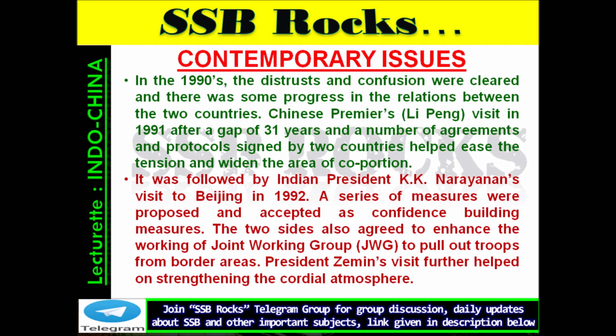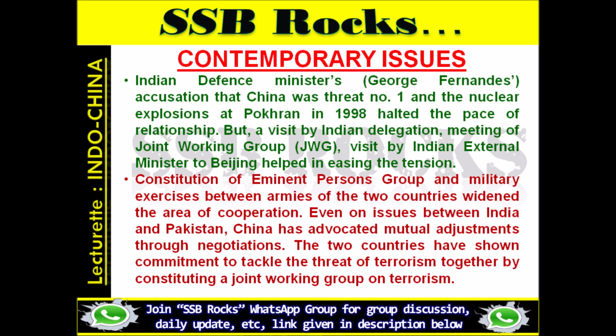The two sides also agreed to enhance the working of the Joint Working Group (JWG) to pull out troops from border areas. President Zemin's visit further helped in strengthening the cordial atmosphere. Indian Defense Minister George Fernandes' accusation that China was threat number one, and the nuclear explosions at Pokhran in 1998, halted the pace of the relationship.